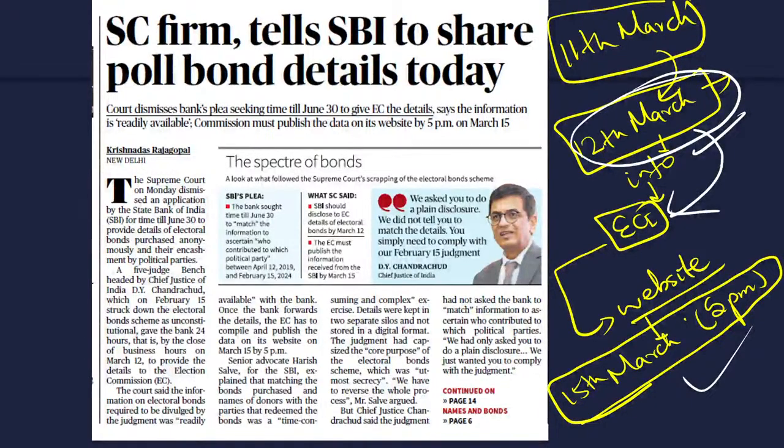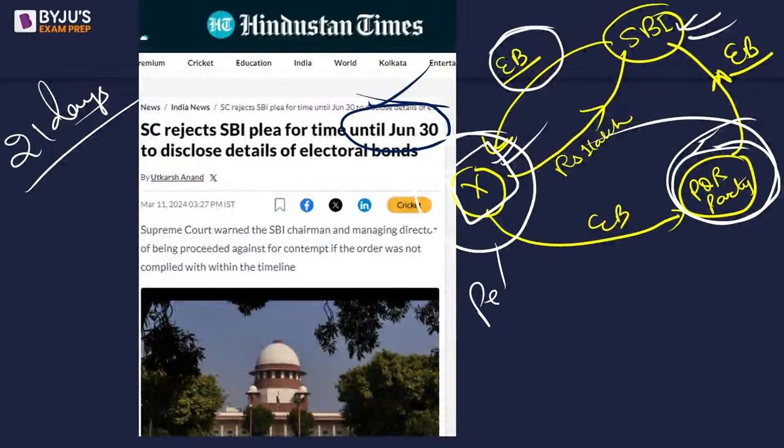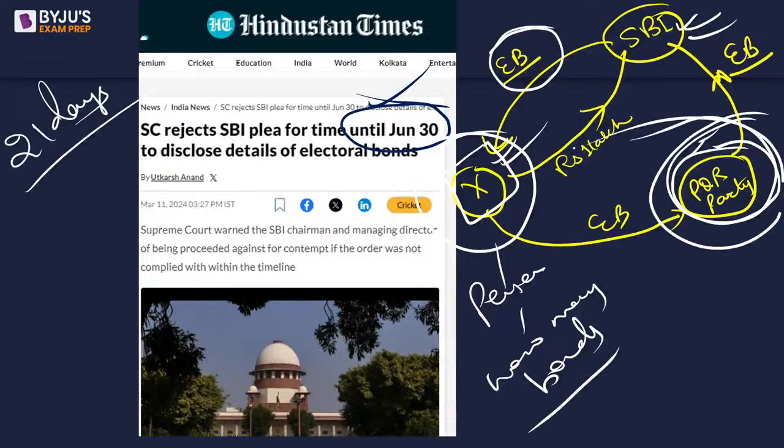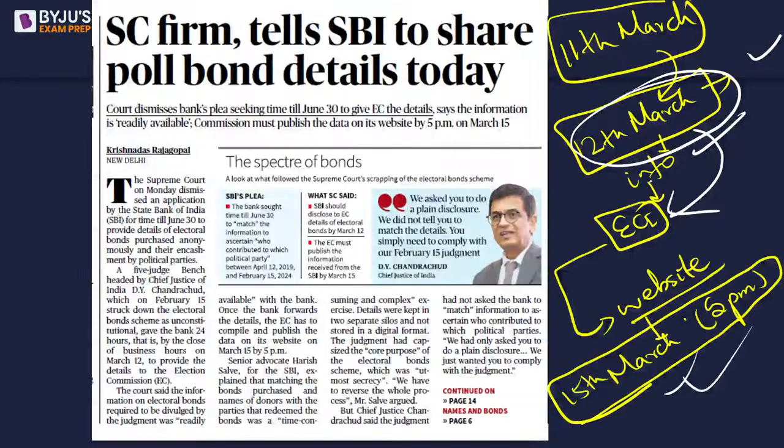Yes, Payuja Chauhan, we will get to know once the SBI reveals this information and the Election Commission uploads it. We will know which person has bought how many bonds, how many were issued in total, and which political party got the benefit. All these things we will get to know once the SBI reveals the information to the Election Commission, and the Election Commission uploads it on the website.